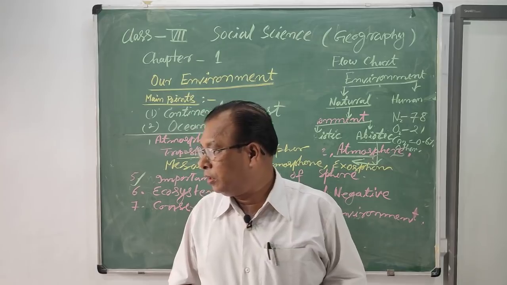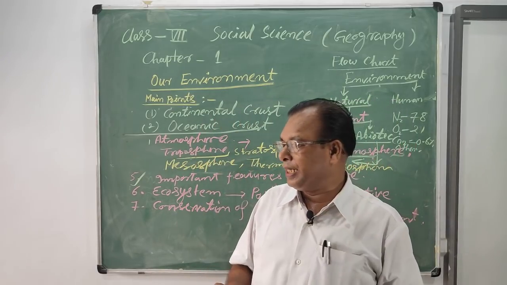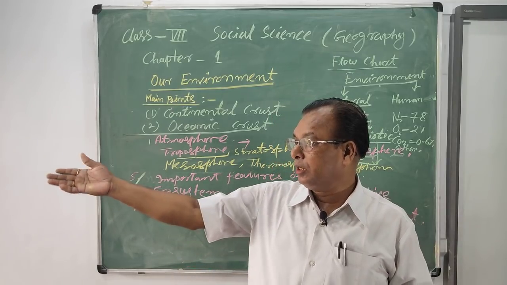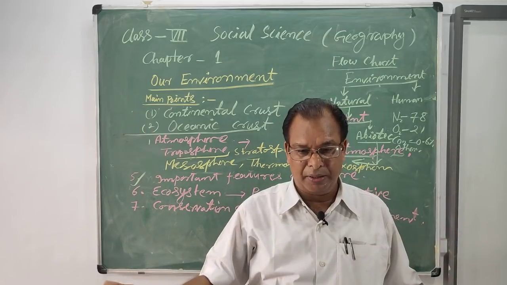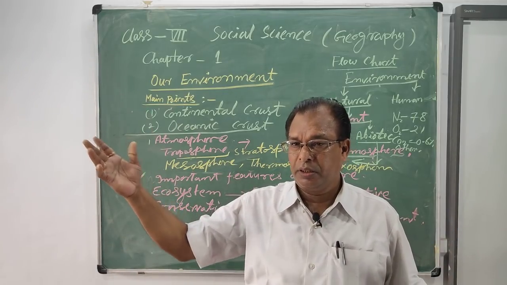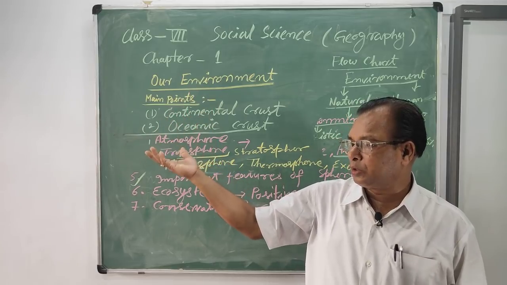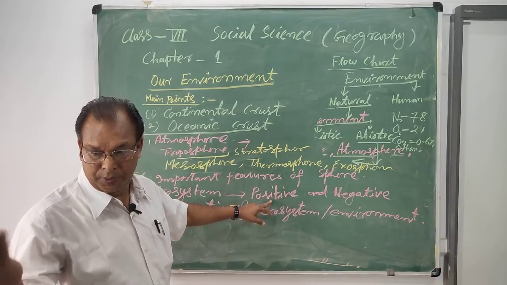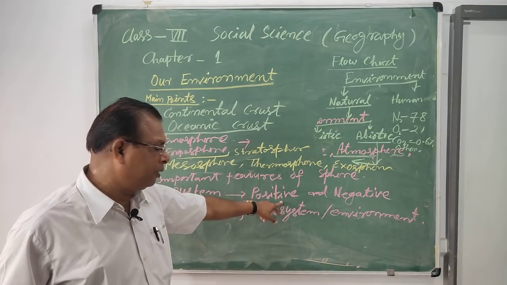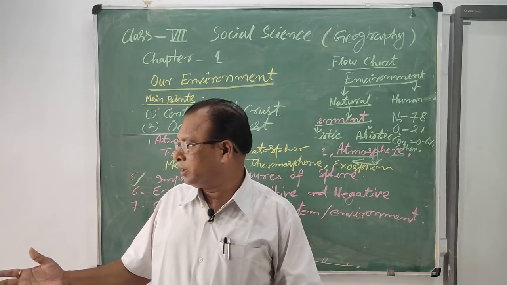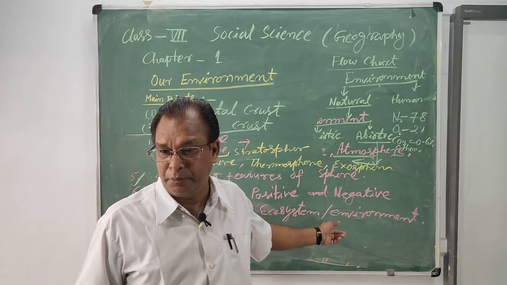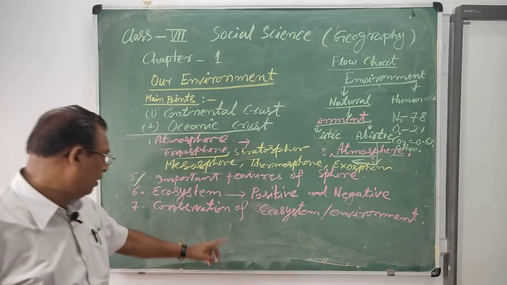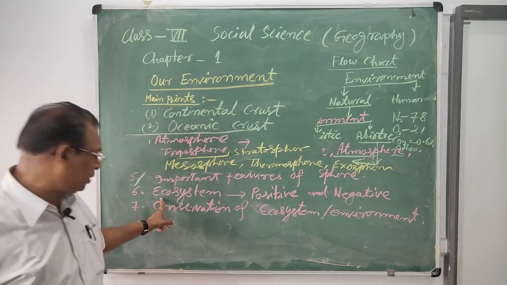For example, we use the forest, cutting trees to build furniture and other things made with the help of trees. So it is positive, but depletion of trees is an example of the negative, and damage to the environment is also part of the negative. So positive and negative are two parts of the ecosystem.